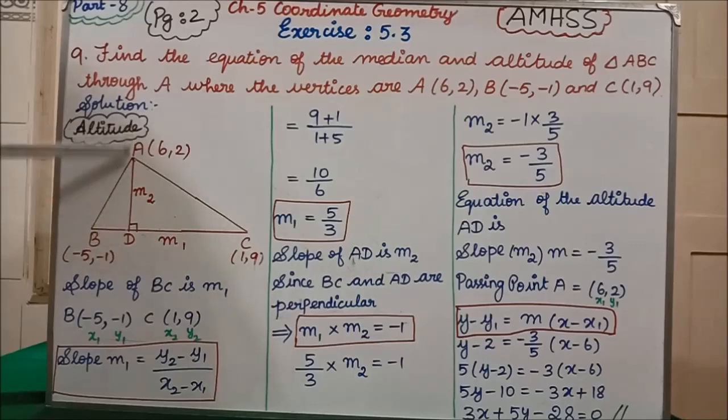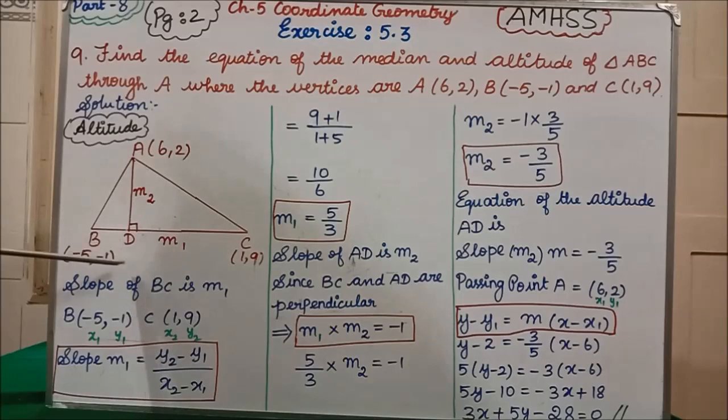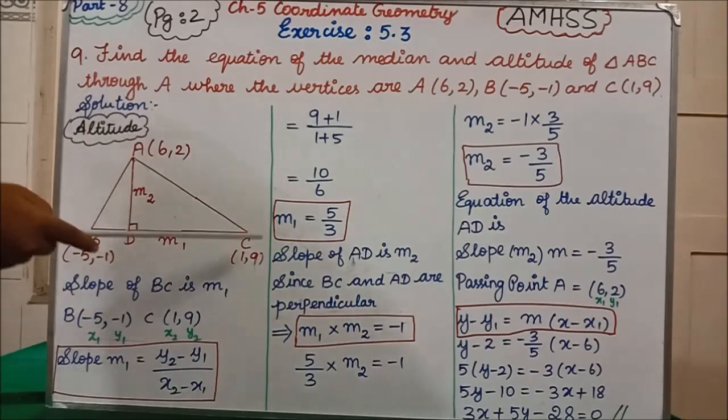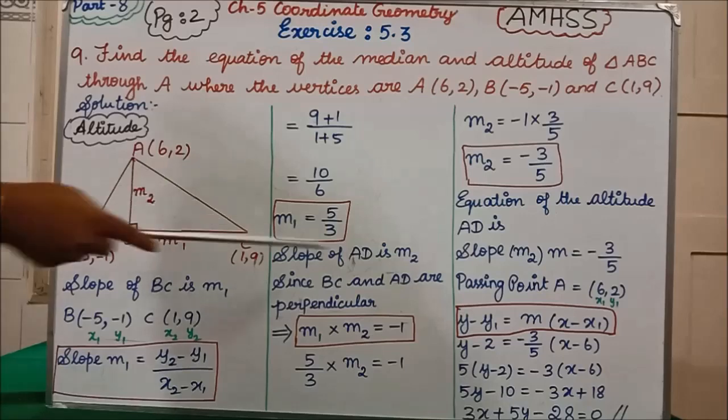Now this slope we have to find. How are we going to find it? We don't know the D point; we know only the A point. So with this M1 itself we have to find the slope of AD. Slope of AD is M2.